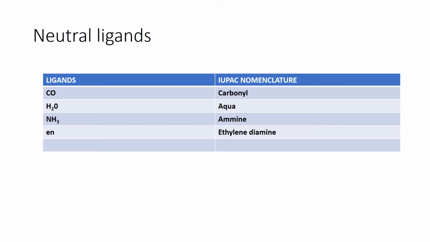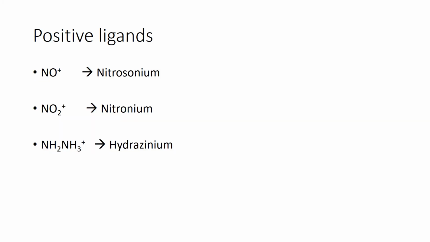Some common neutral ligands which you will come across are carbonyl, water which is known as aqua, and ammonia which is known as ammine in IUPAC nomenclature. En stands for ethylenediamine. Some positive ligands we have: NO+ is called nitrosonium, NO2+ is nitronium, and NH2NH3+ is the hydrazinium group.